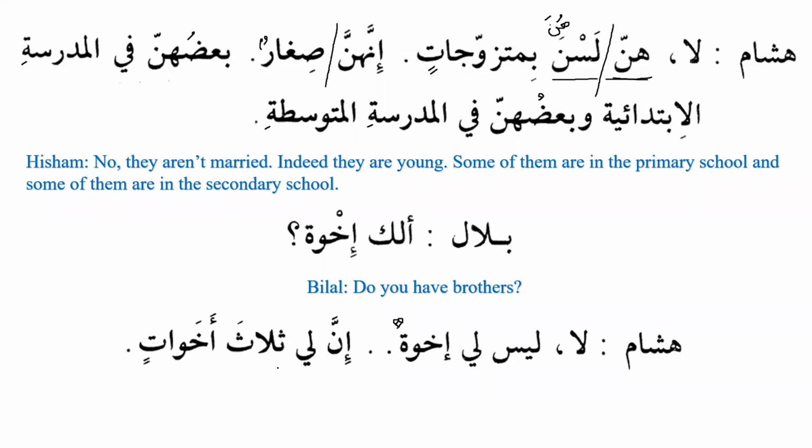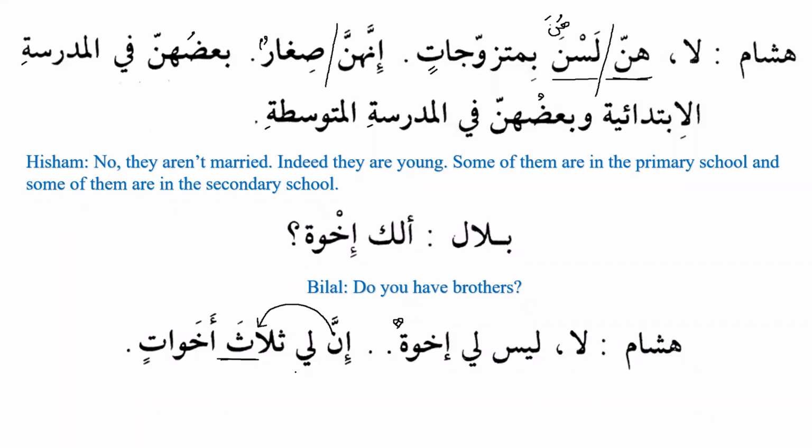Inna li thalatha akhawatin. Now here, thalatha is mansub. Why is that? Because it is ismu inna. So we can see over here that ismu inna will always be mansub. It doesn't matter whatever the position of ismu inna is, it will always be mansub.